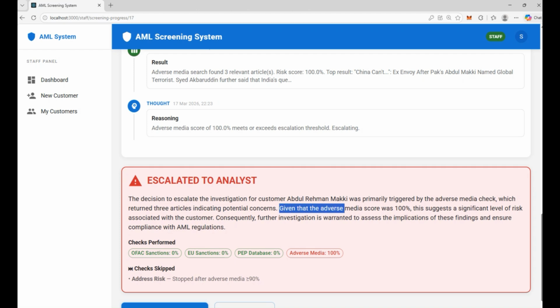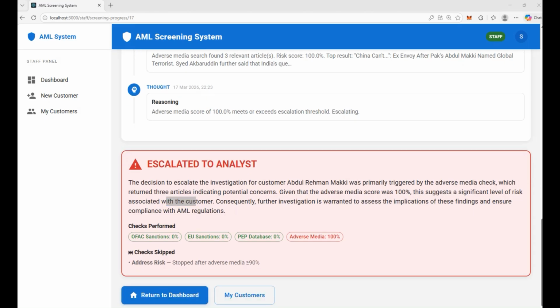So, given the adverse media score was 100%, this suggests a significant level of risk associated with the customer. Consequently, further investigation is warranted to assess the implication of these findings and ensure compliance with AML regulation.